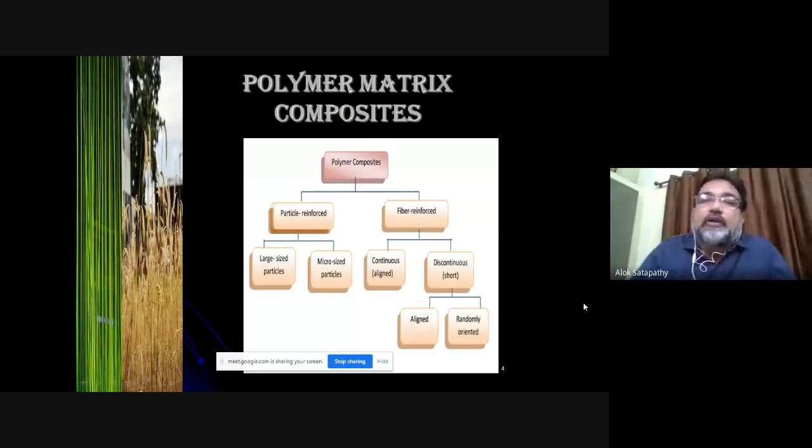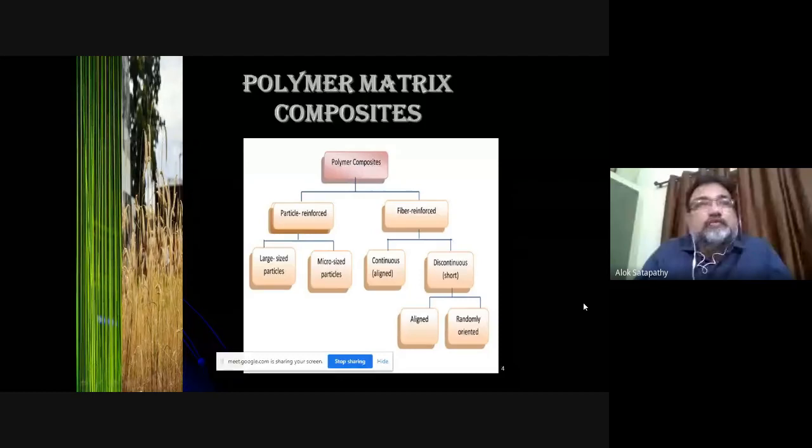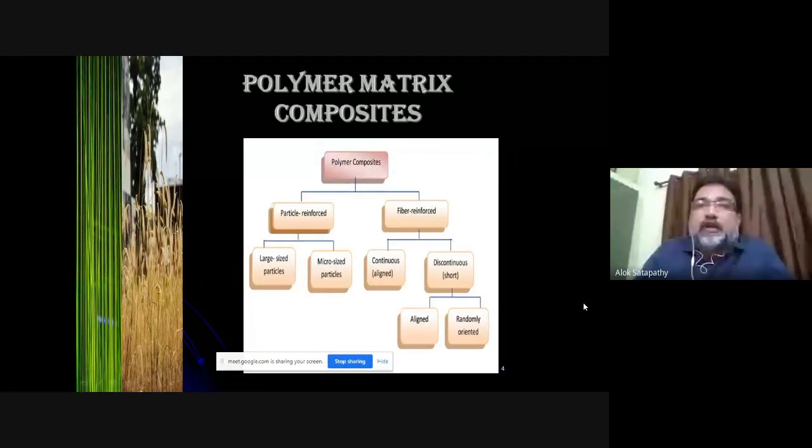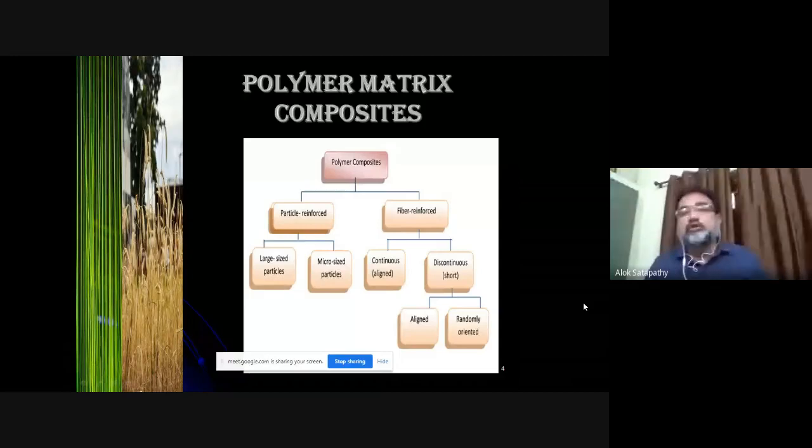Similarly, there are fiber reinforced polymer composites, and the fibers can be continuous fibers or they can be discontinuous fibers. The long fibers are continuous fibers, and the discontinuous fibers are basically the short fibers, which can be pushed into the matrix with different orientation and different sizes.